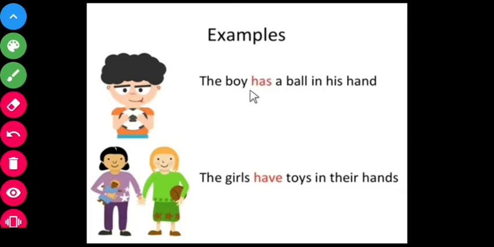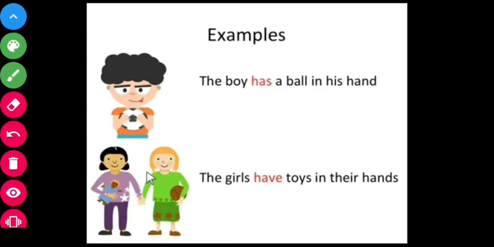Here the boy has a ball in his hand. As we are talking about only one person, we use has. And the girls have toys in their hands. You are looking at this picture, so there are two girls.